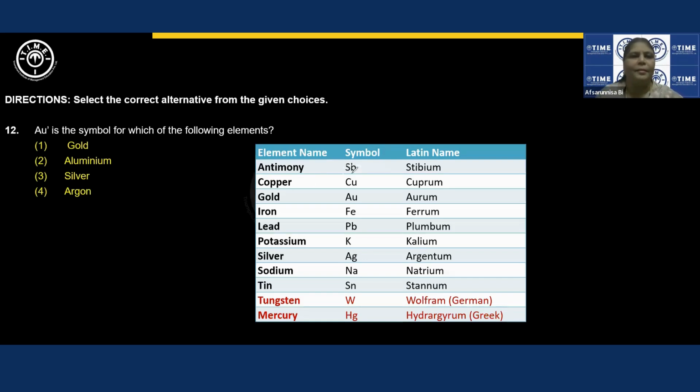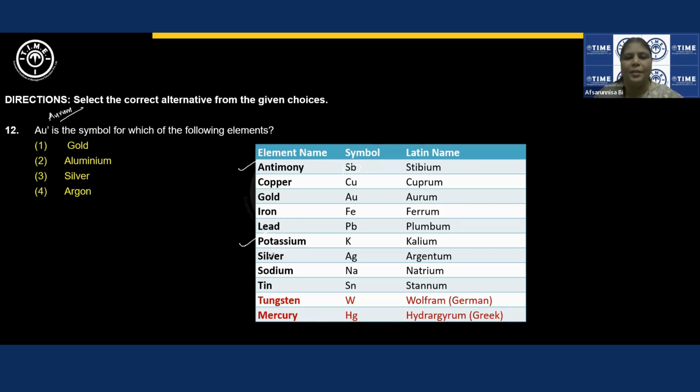And then copper is taken from its Latin name cuprum. Gold aurum, AURUM. Iron is ferrum, lead plumbum, potassium kalium, this is also very important.